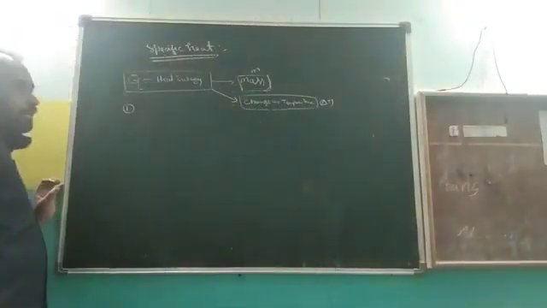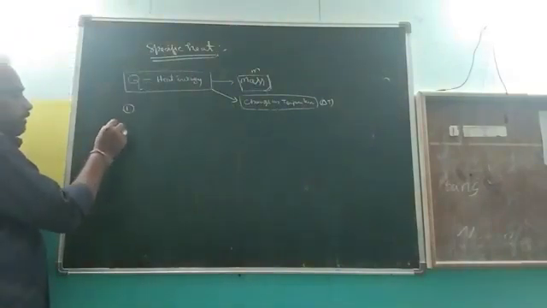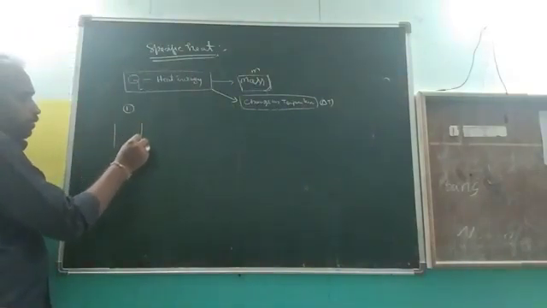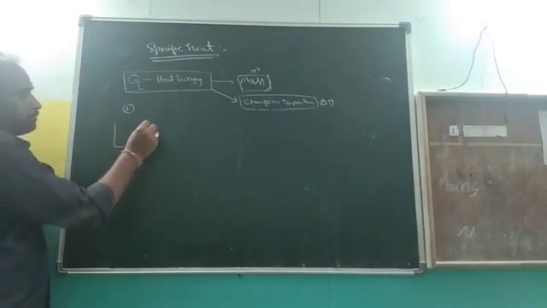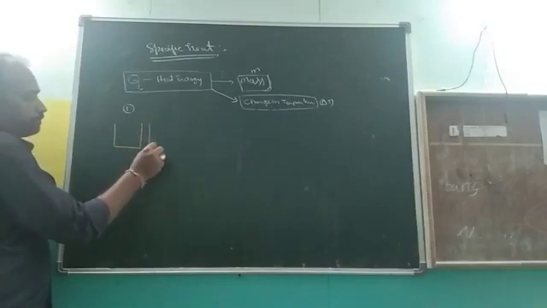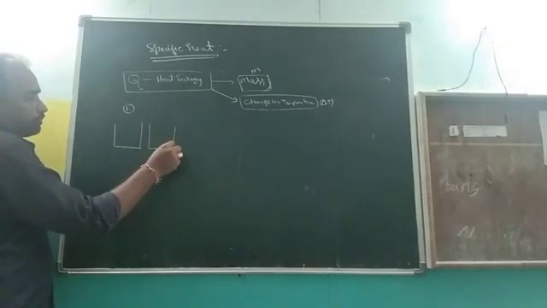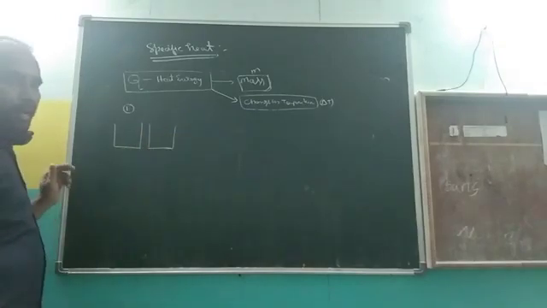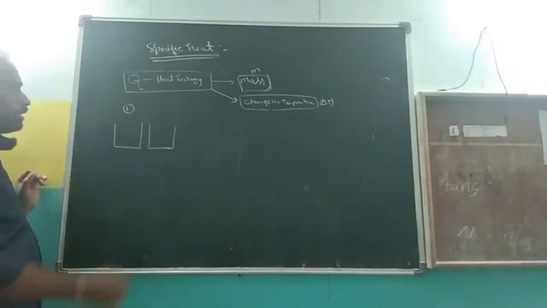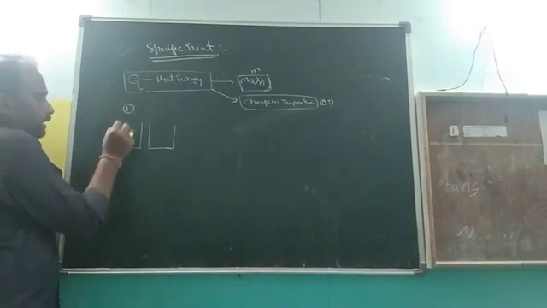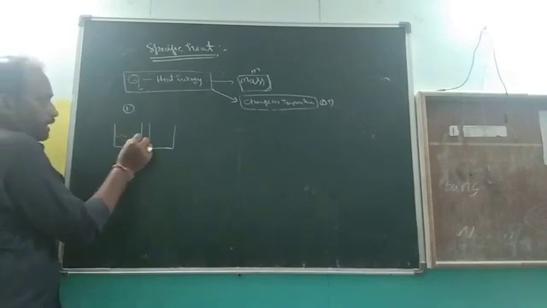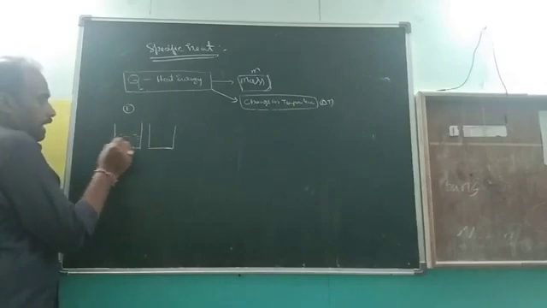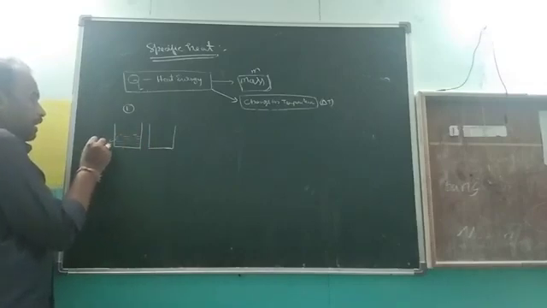Are you clear? So now, what is the first activity? In the first activity, I am taking two containers. In the first container, I am taking 100 grams of water.